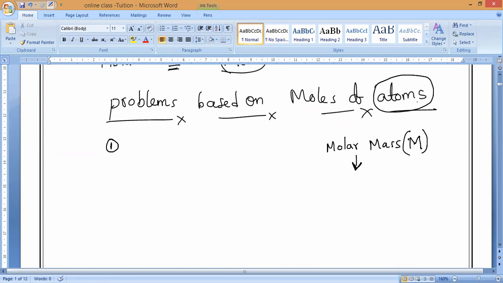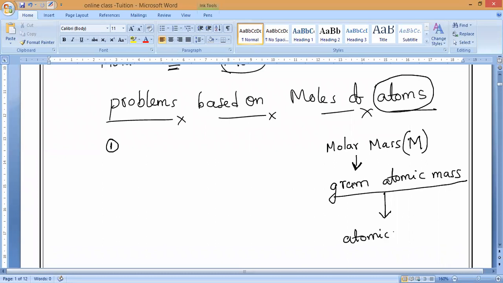We are talking about atoms now. So this molar mass we can also call gram atomic mass. What do we mean by gram atomic mass? Atomic mass is considered in grams. That is what we call molar mass.